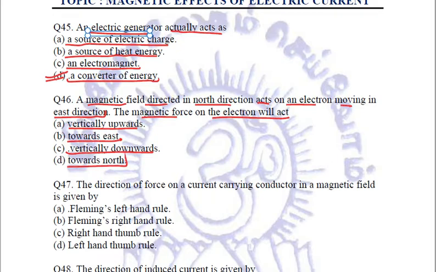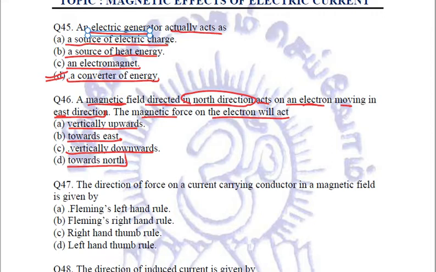Try to relate the question. The magnetic field is directed in north direction and an electron is moving in east. So if the electron is moving in east, then we are going to take the current in the west direction because current flow is always taken opposite to the flow of electrons.